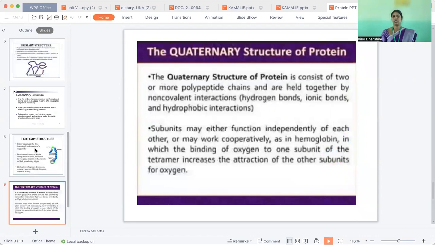The quaternary structure of a protein consists of two or more polypeptide chains held together by non-covalent interactions. The non-covalent interactions are hydrogen bonds, ionic bonds, and hydrophobic interactions. The subunits may either function independently of each other or work cooperatively, as in hemoglobin, in which the binding of oxygen to one subunit of the tetramer increases the attraction of the other subunits for oxygen.